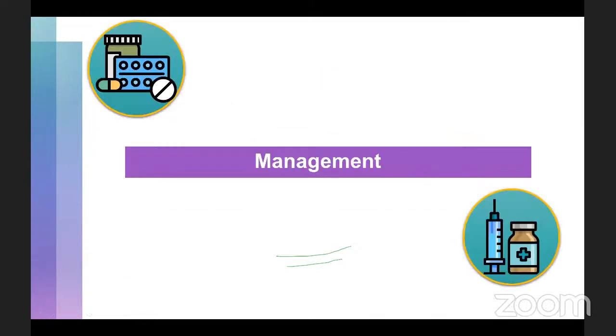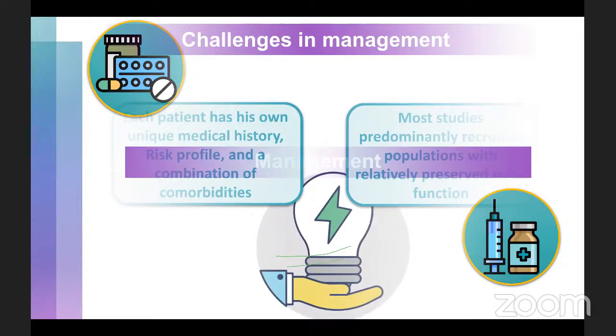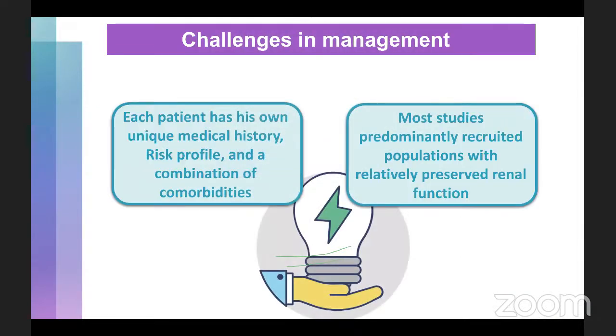Now, moving on to management, you have to understand the challenge here is that each patient has his own unique medical history. His risk profile is going to be different from another patient, and he is also going to suffer from multiple comorbidities. And also remember that most studies usually recruit patients who have relatively preserved renal function, but that's not the case when we see patients in your intensive care setting.